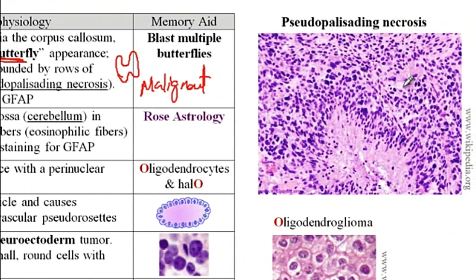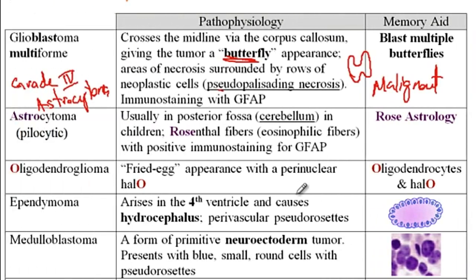So here we have an example of pseudopalisading necrosis, where there is an area of necrosis surrounded by rows of the neoplastic cells. And just as I told you earlier, this type of tumor is the most common primary brain tumor in adults. Now, one memory aid that I have for you is to memorize this sentence: blast multiple butterflies. So glioblastoma multiforme has a butterfly appearance. Blast multiple, glioblastoma multiforme, has a butterfly appearance.